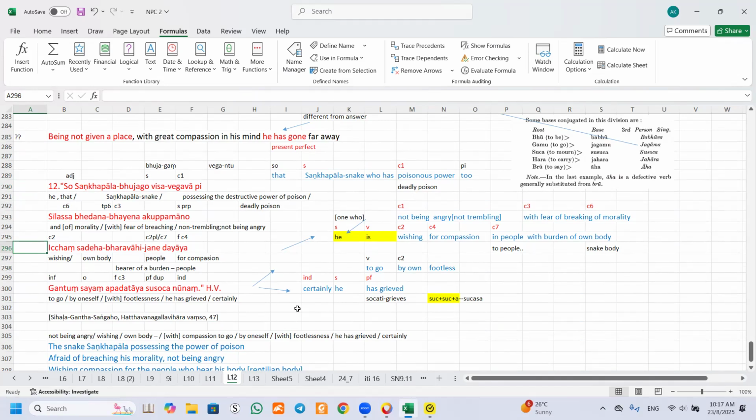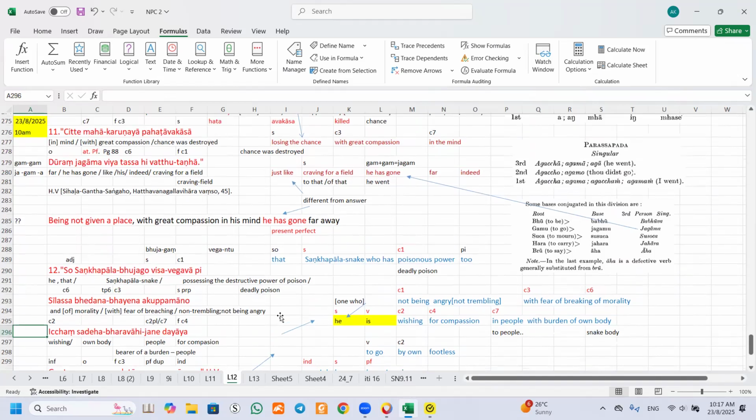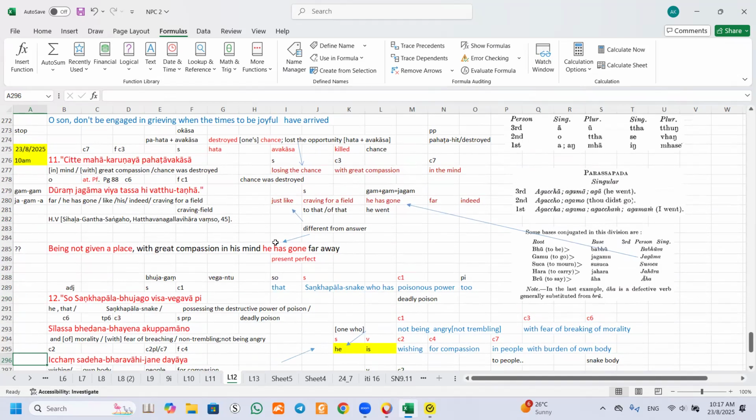Brother Alfred, just now you mentioned there's a hidden meaning. We can't even get into this source, so you will not understand the hidden meaning in this verse. I think we can still understand what it says. When it says he is losing the chance with great compassion in the mind, it means when there is an opportunity for you to execute your compassion, you should do it outright.